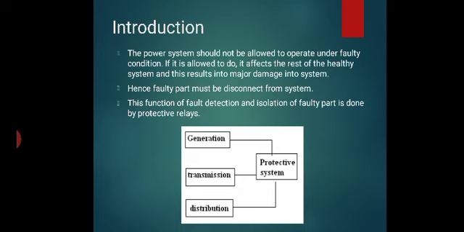Okay. The power system should not be allowed to operate under faulty conditions. If it is allowed, it affects the rest of the healthy system, and this results in major damage to the system. Hence, the faulty part must be disconnected from the system. These functions of fault detection and isolation of the faulty part are done by protective relays. Okay. Power system is a very wide area. In a power system there are generation, transmission and distribution systems. So protection is compulsory in all these systems.